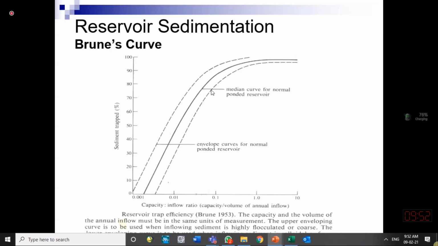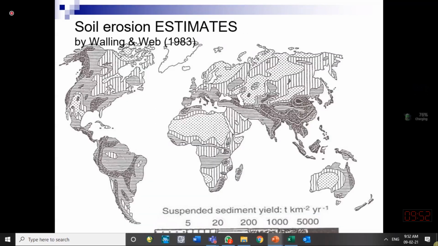It is very widely used in sediment management of the reservoir. Here is a figure showing you sediment erosion yield all around the world in different areas, and its legend is shown at the bottom. You see, here is India, here is Sri Lanka, we are over here. We are in an area in which high sediment yield is occurring.